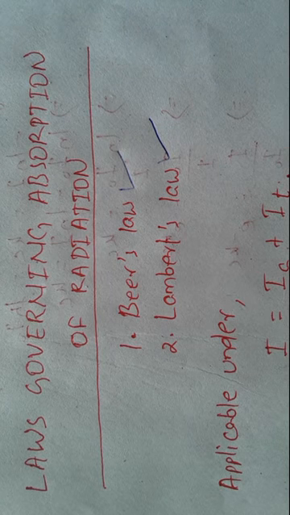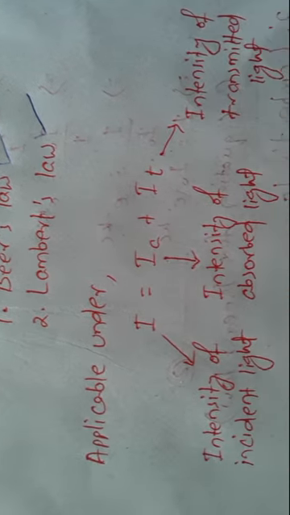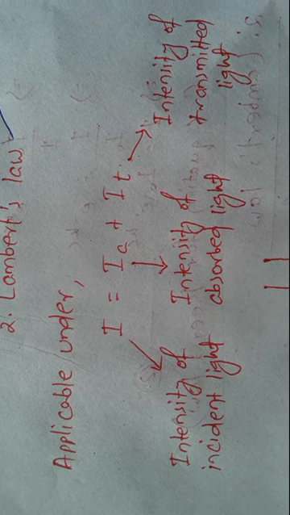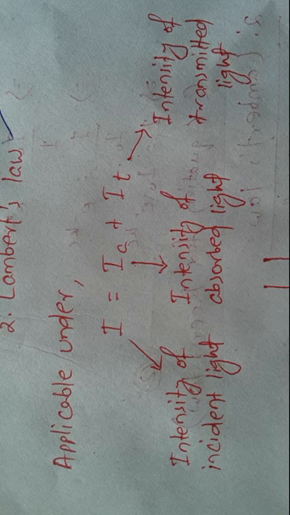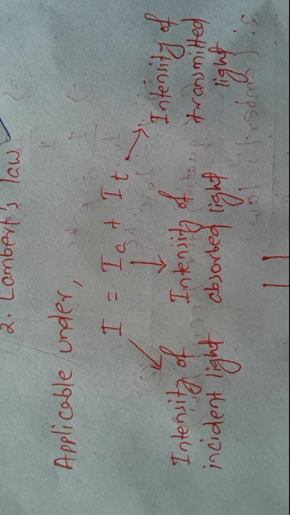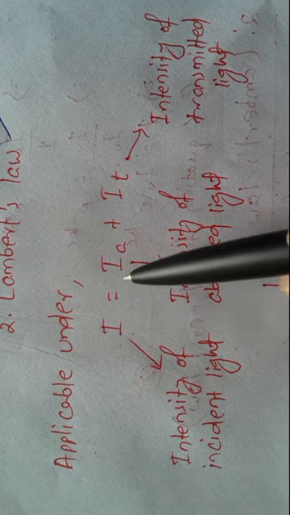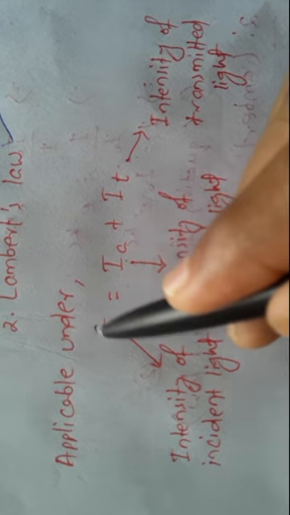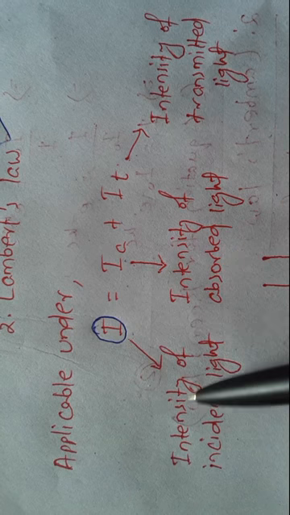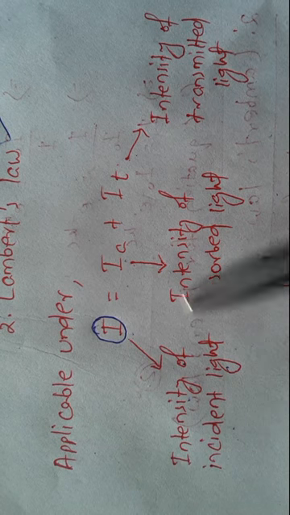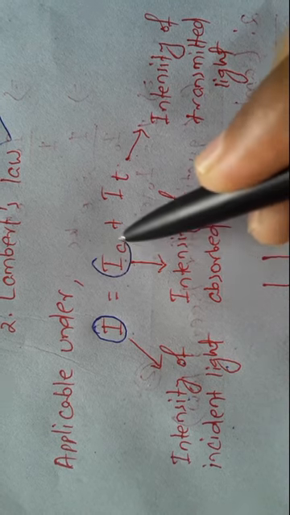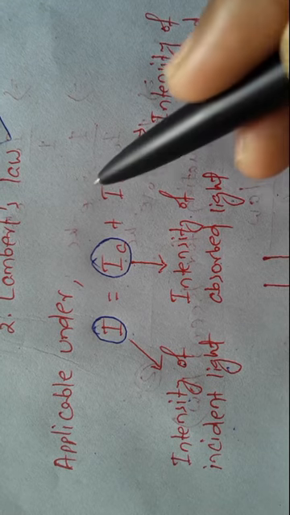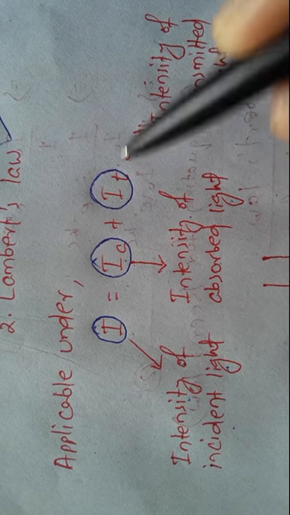We need to remember that both laws are applicable under a condition, and that condition is when I becomes equal to IA plus IT, where I is the intensity of incident light, IA is the intensity of absorbed light, and IT is the intensity of transmitted light.